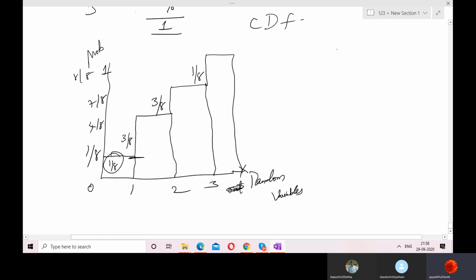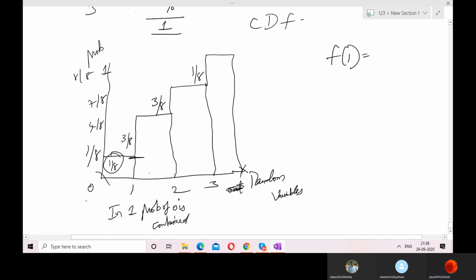Here f of 1. I can write in such a way that in 1, the probability of 0 is contained. 1 has the probability of 0 or not? Yes. That is 1 and 0. In 2, the other probabilities will be there. So I'll show you that as a function.